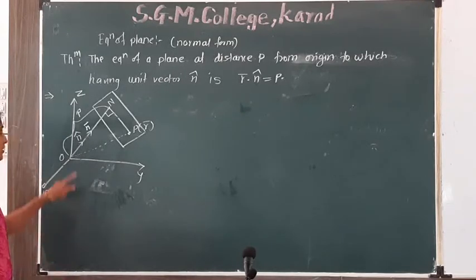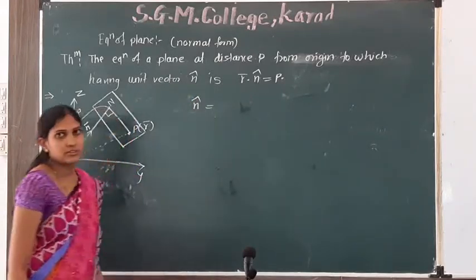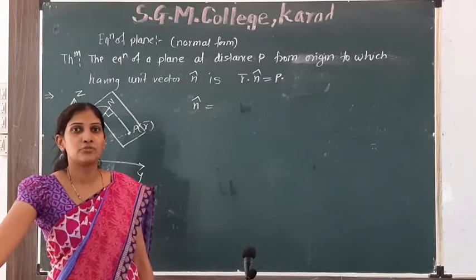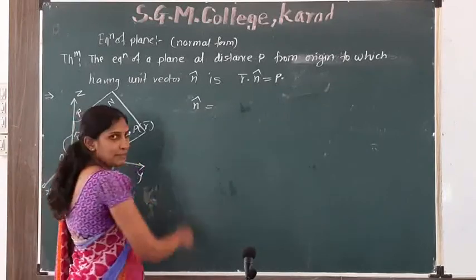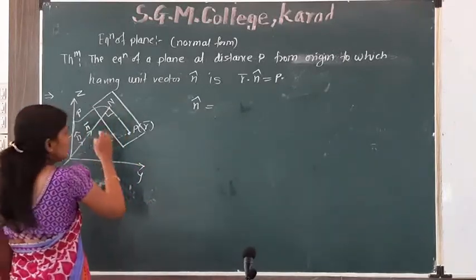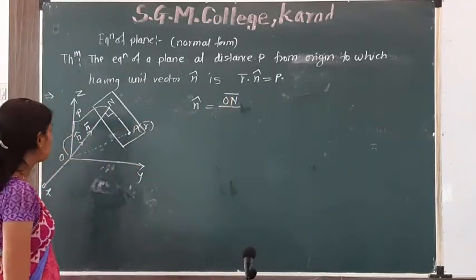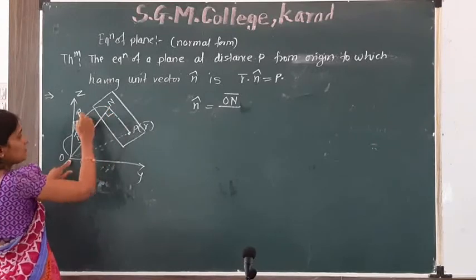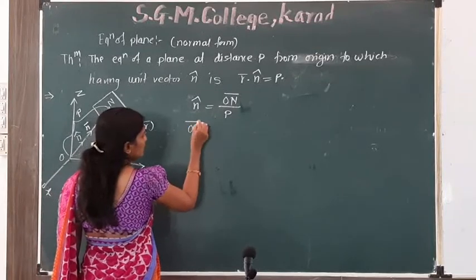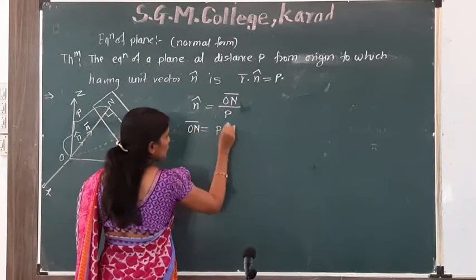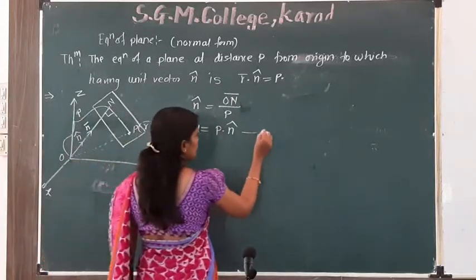Now, what is n cap? N cap is a unit vector, right? How do we find out the unit vector? Unit vector is equal to that vector divided by its magnitude. So, n cap is equal to its vector, that is ON bar, divided by its magnitude. What is magnitude? Magnitude means distance, which is P. Therefore, ON bar is equal to P into n cap. Equation 1.